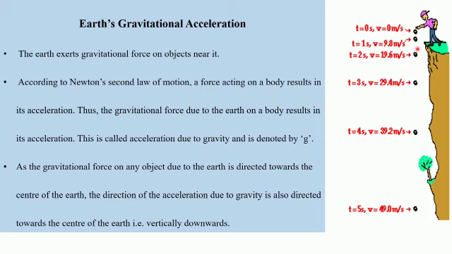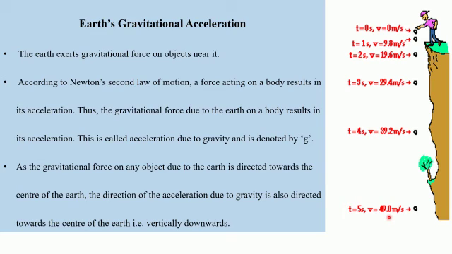Here one diagram has been given to you. The boy is standing at the top of a hill, and he has dropped a stone from the height. Here we can see that the time is 0, velocity is also 0, initial velocity is 0. And as the stone starts moving in the vertically downward direction, you can find that its velocity is constantly going on increasing, and when the object touches the ground, its velocity is maximum.